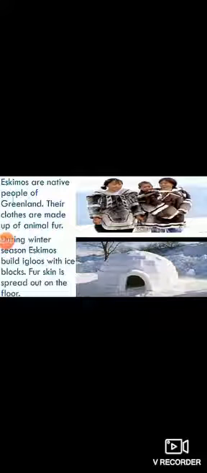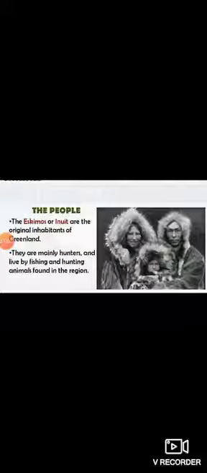And during winter season, Eskimos built igloos with ice blocks. Ice blocks and fur skin is spread out on the floor. Why are they called Eskimos? They live a nomadic life. They do not stay at one place. They move here and there in search of food. The Eskimos or Inuit are the original inhabitants of Greenland. They are mainly hunters and live by fishing and hunting animals found in the region.